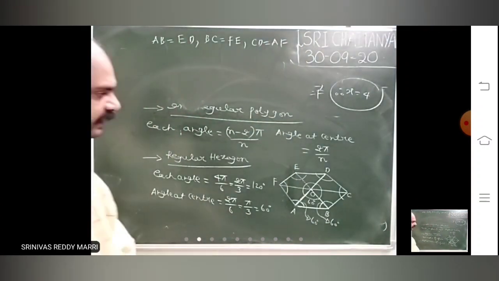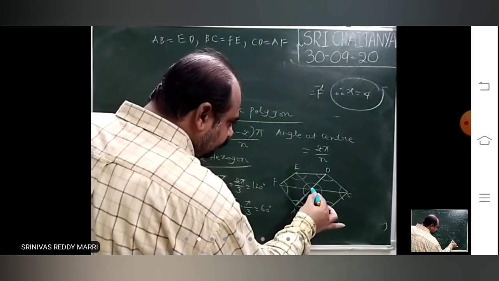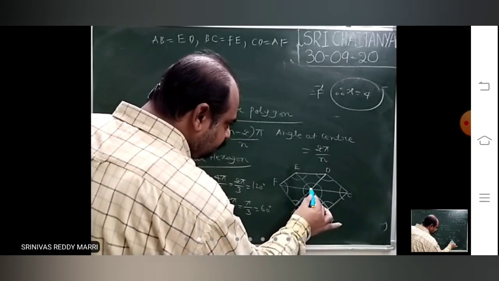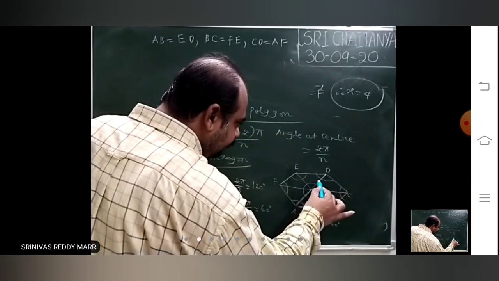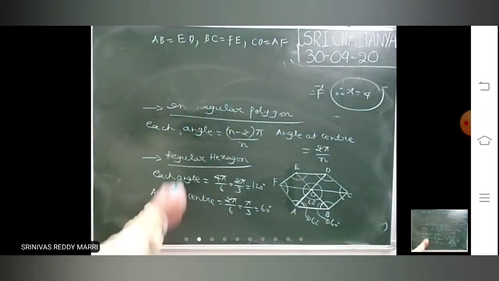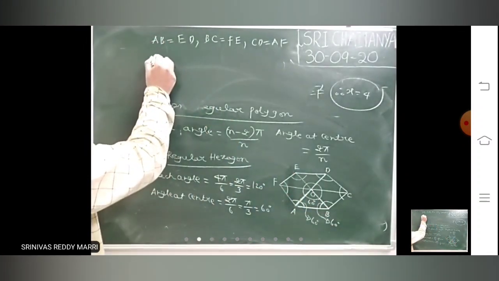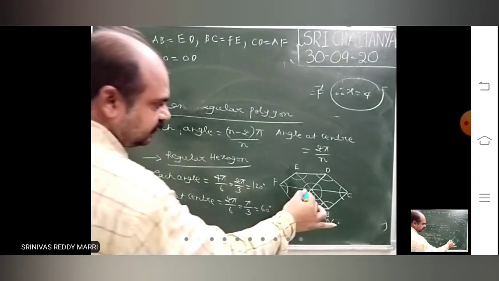Now look at AD. This is AD. This is OA and this is OD. They will be equal, as O is the center. This AO, this OD will be equal.